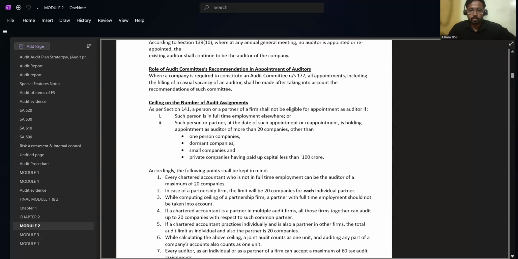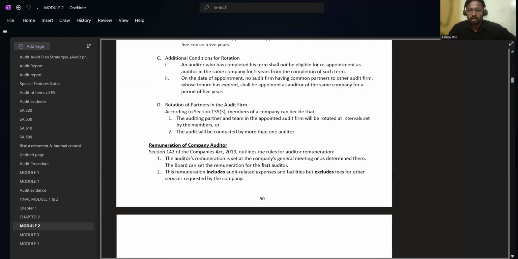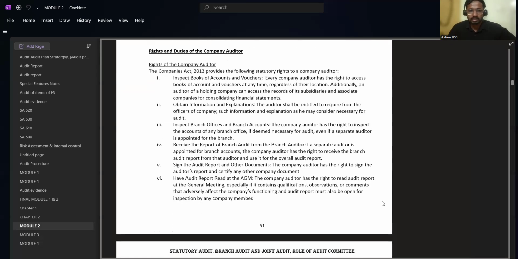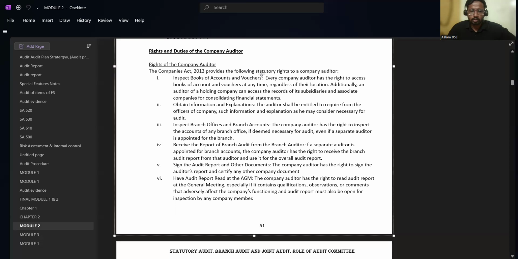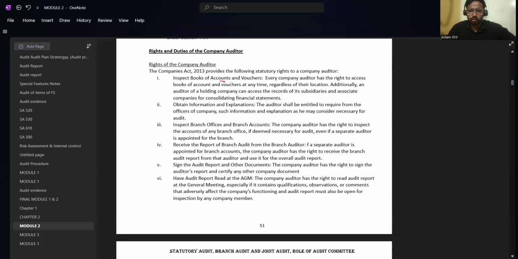Appointment or reappointment of company auditor. The bolded words are the headings, or you can treat them as questions, and the things given below are the answers. What are the rights of a statutory company auditor? To inspect books of accounts and vouchers. Every company auditor has the right to access books of account and vouchers at any time, regardless of their location.